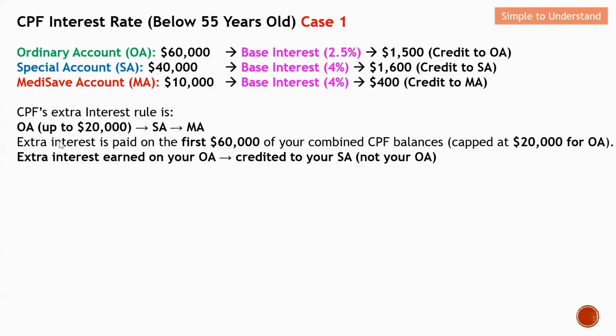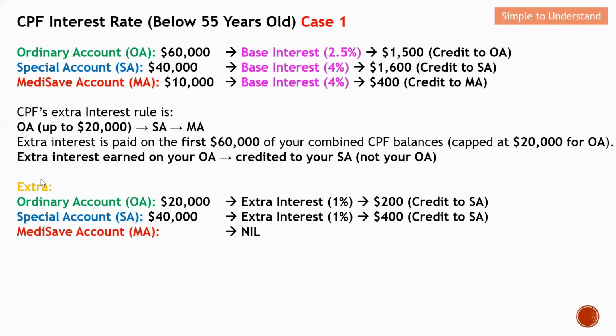The extra interest, I would like to highlight this. This extra interest, let's say for this case here, will be the additional 1% that you earn on your OA. They will not be credited into the OA. Instead, they will in fact be credited to SA, not your OA account. Okay, so I will give you an example to let you understand better.